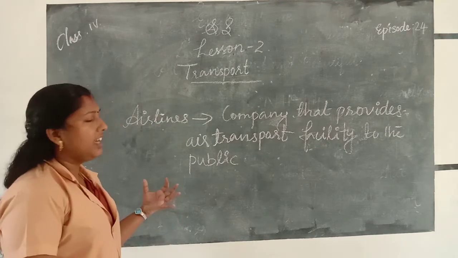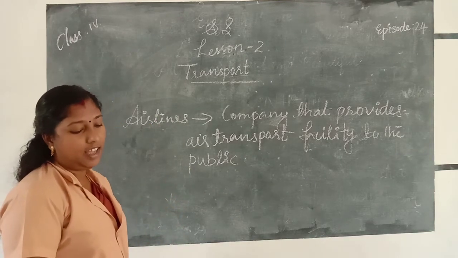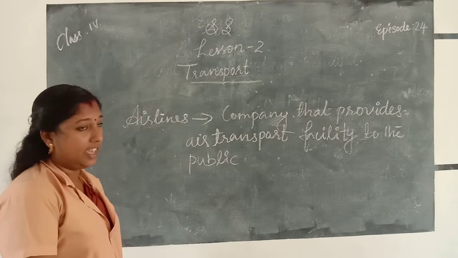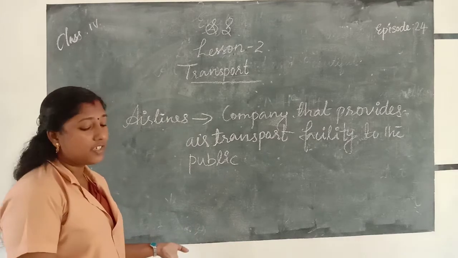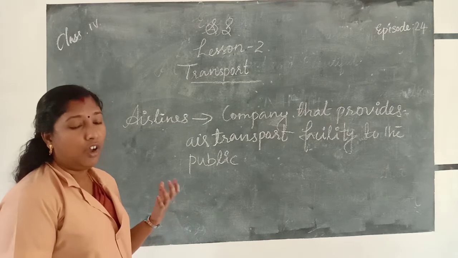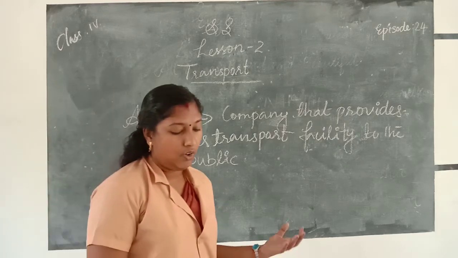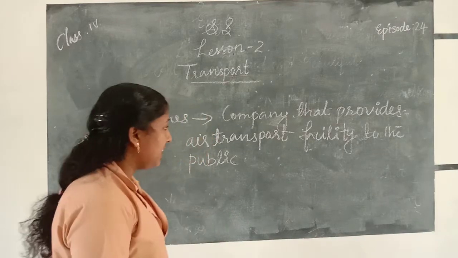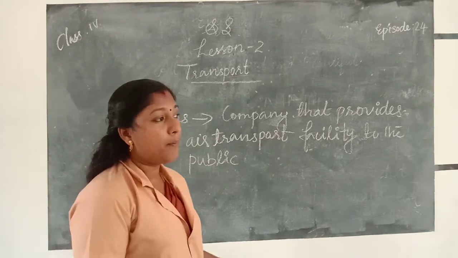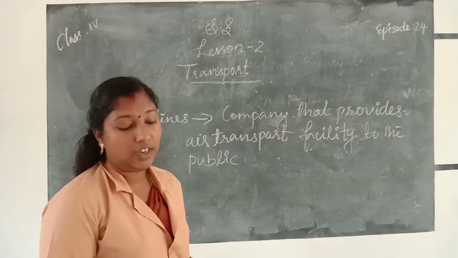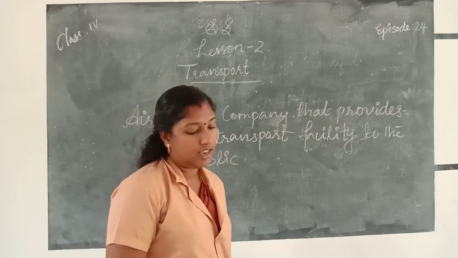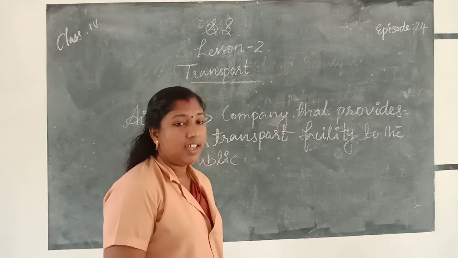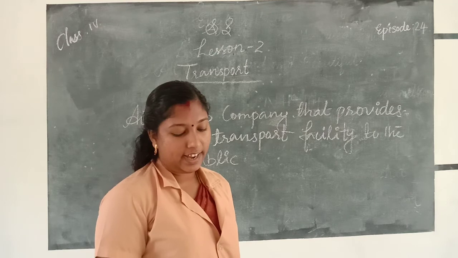There are international airlines and domestic airlines. International airlines carry people across countries, whereas domestic airlines carry people within the country. Air India is the official airline of our country.